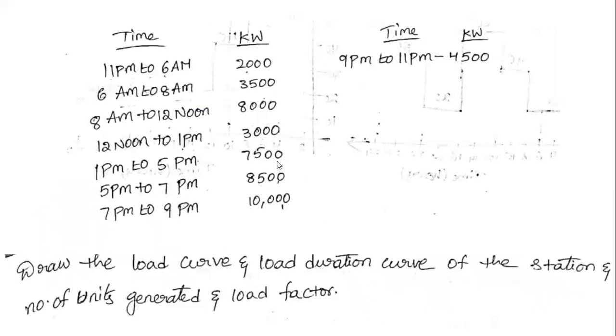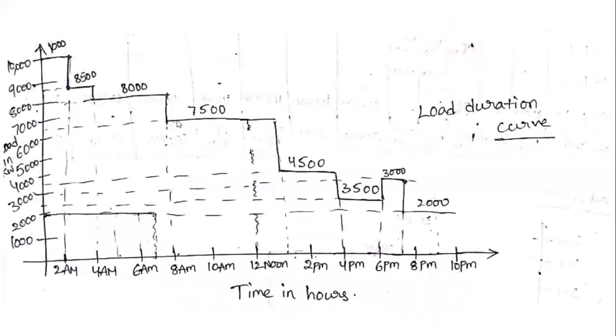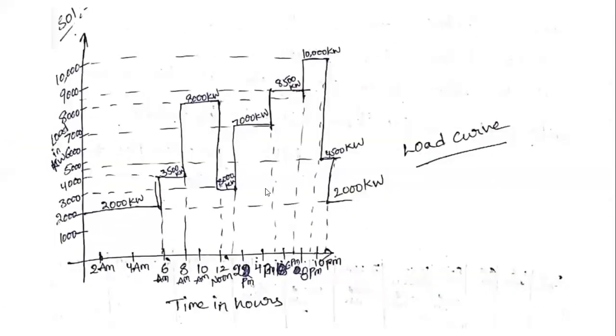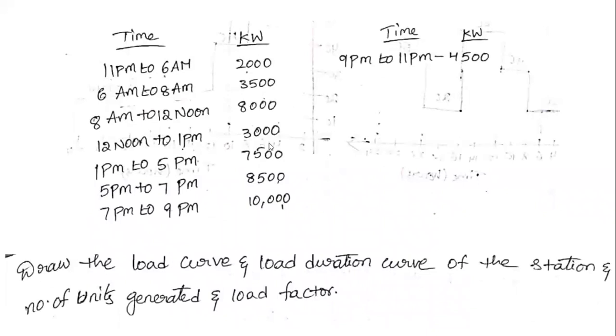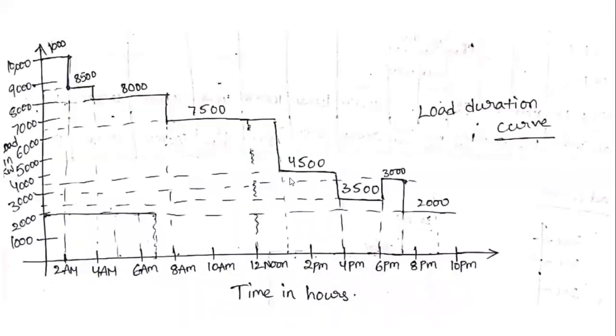Next, what is the highest peak? That is 7,500. How many hours will that be obtained? That is 1 to 5 p.m., which means 5 hours. So 7,500 for 5 hours. Next, the highest peak is 4,500. How many hours? 9 to 11, which means 2 hours. So 4,500 is for 2 hours.